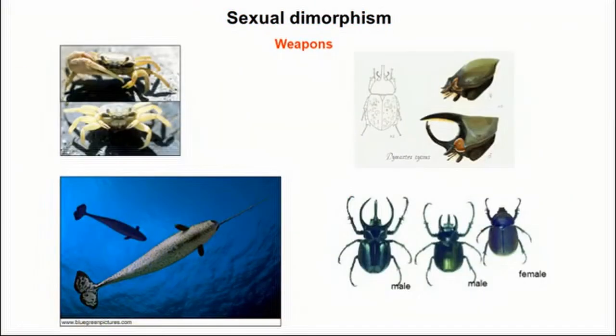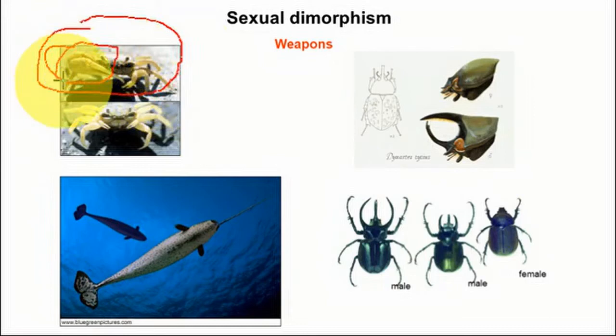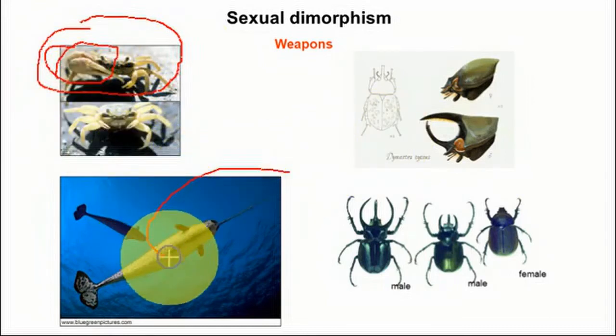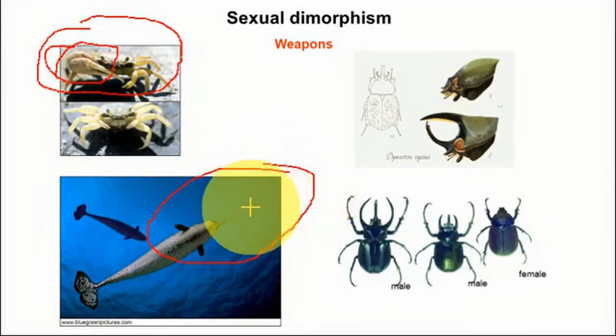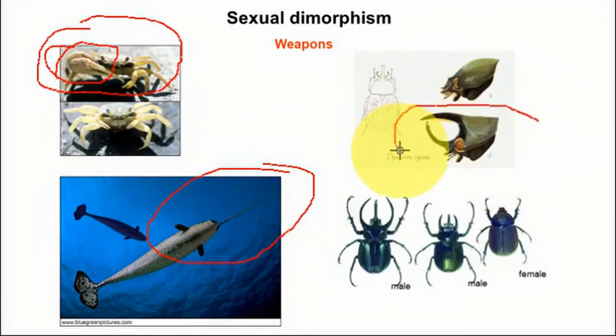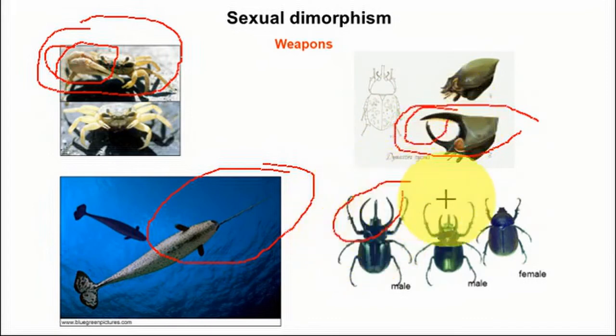Weapons are not only a character in case of vertebrates, but in case of invertebrates also you'll find them. See the crabs, the weapon is very strong. In case of aquatic animals also the weapon is very strong. And in insects, you see the beetle, this is the male, the weapon, and here also you can see the weapon of the male compared to the female.